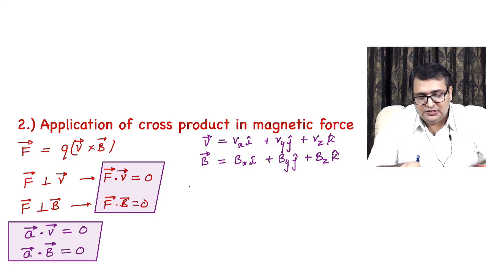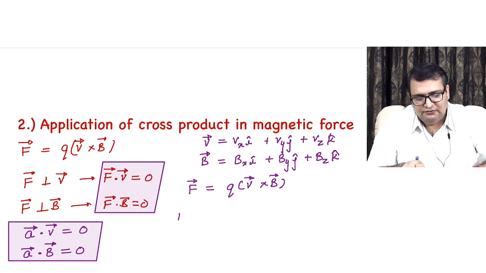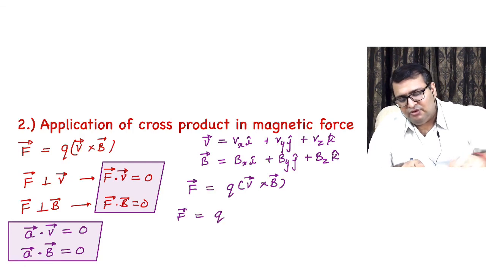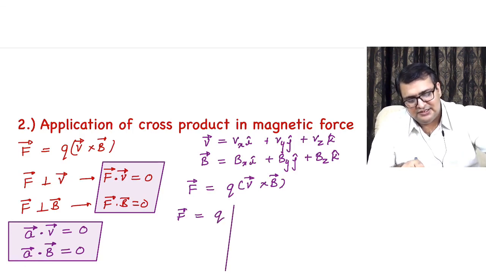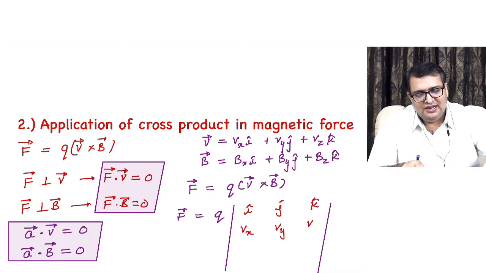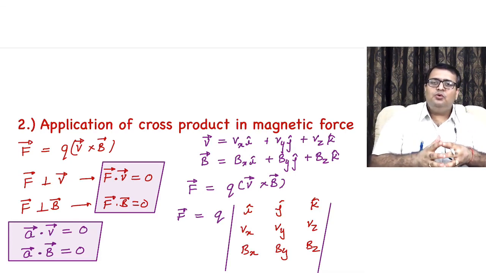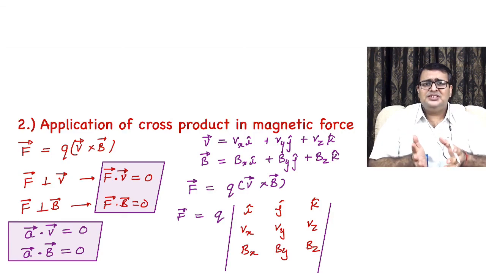So the force, F vector, is going to be Q V cross B. Awesome, very good. So now F is equal to Q, and if you remember, how to solve it was by determinants, right? So this is how it becomes: i cap, j cap, k cap, Vx, Vy, Vz, and Bx, By, Bz. So this is how we have to solve this determinant to calculate the force vector, right? I hope these concepts are clear to you.